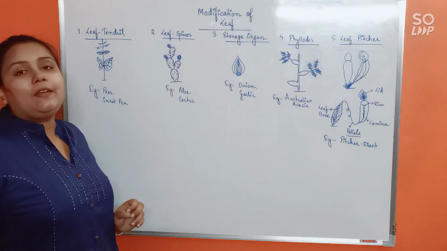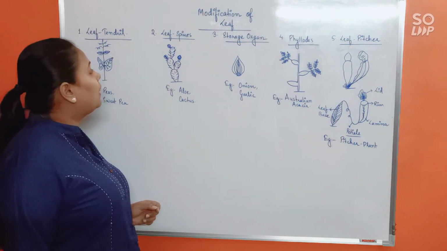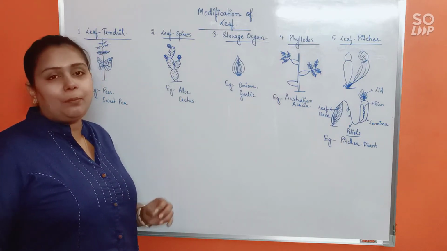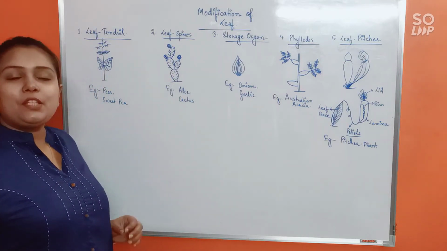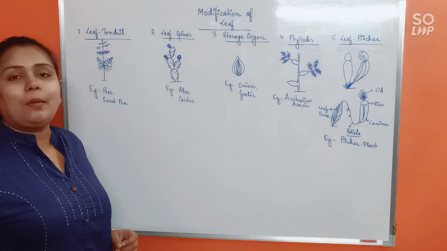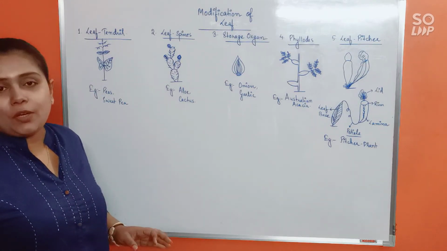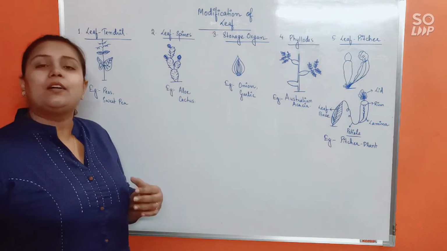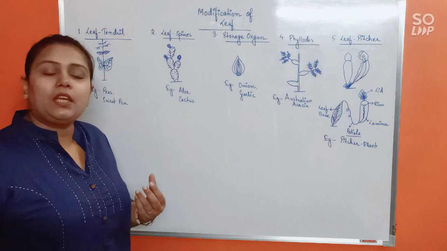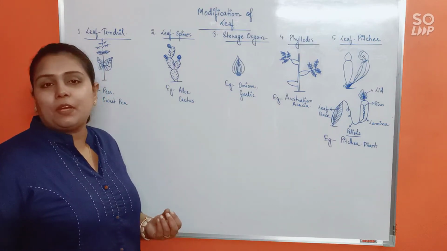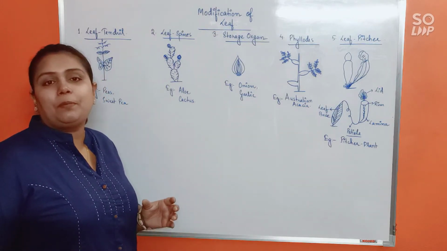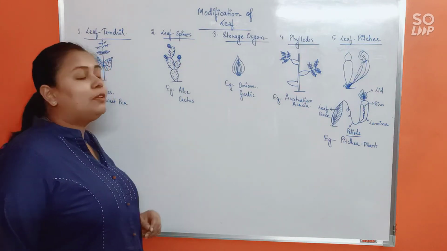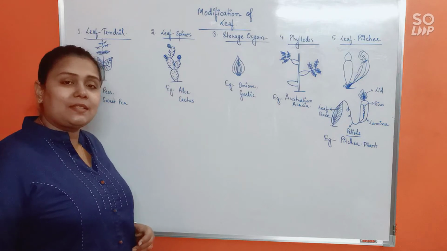Next, leaf spines. So spines are sharp and pointed structures which will be just like thorns. But then do remember, thorns are stem modification, spines are leaf modification. But they serve the same function. They will be helping to reduce the transpiration rate, and also they will be protecting the plant from browsing animals. Okay, example will be aloe and cactus.